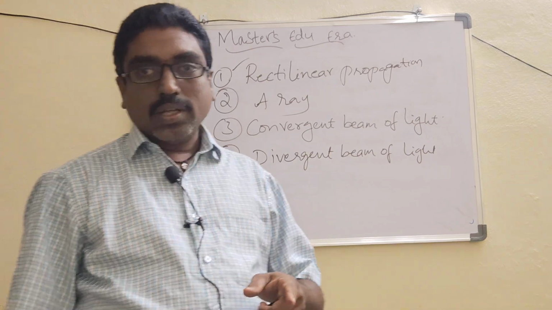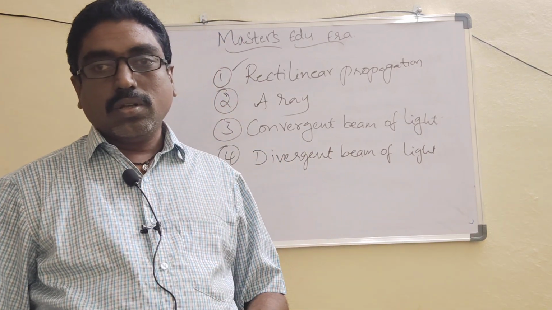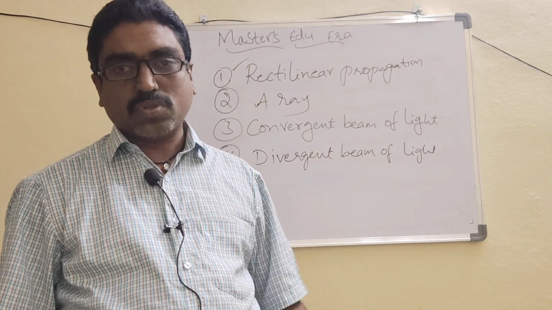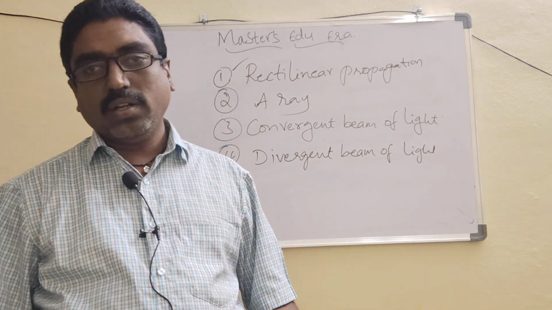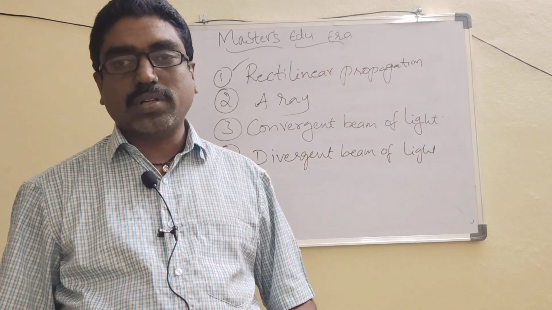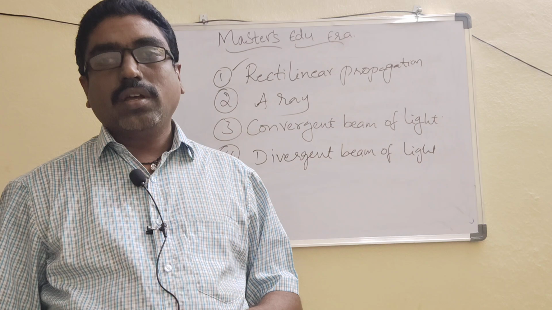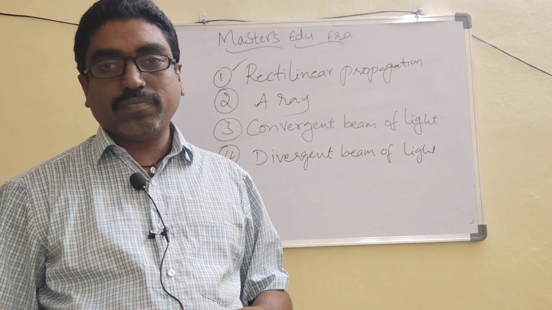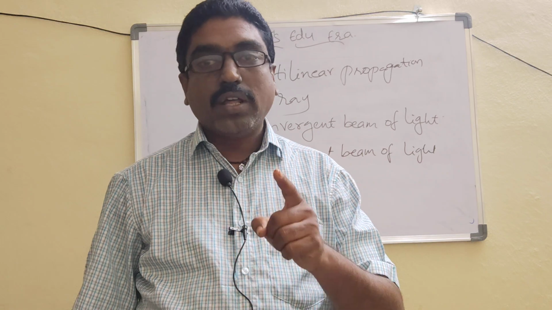Of course, because of some obstacles, it may bend at times. In future classes we will discuss that; we call it refraction of light. The own characteristic of light is that it travels in a straight line. That property is called rectilinear propagation of light.